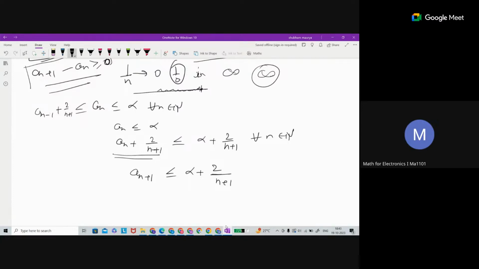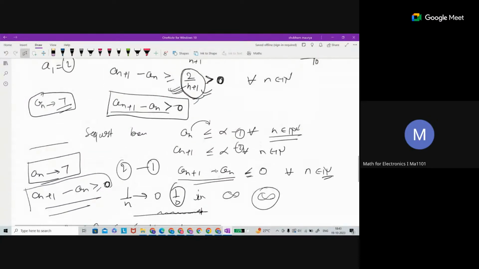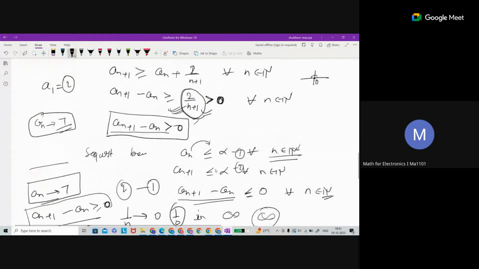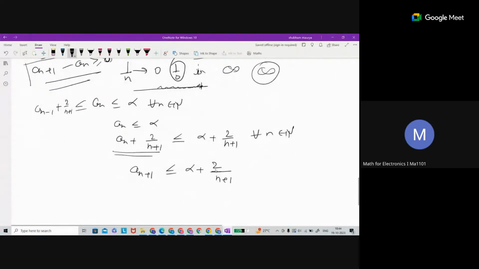With a different method, because once we have done this one, this is because of this term. Even this is not depending on a_1. Because of this 2 upon n plus 1, it is a surety that this is not bounded above without any harm. But with a different contradiction, I want to reach that if we assume this sequence is bounded, then we can apply MCT.